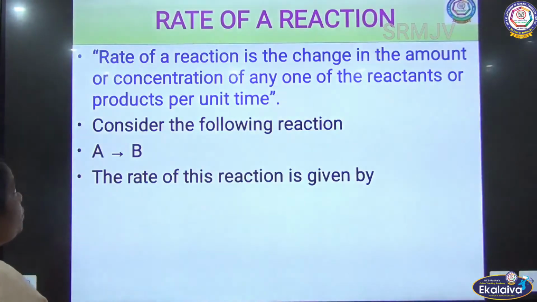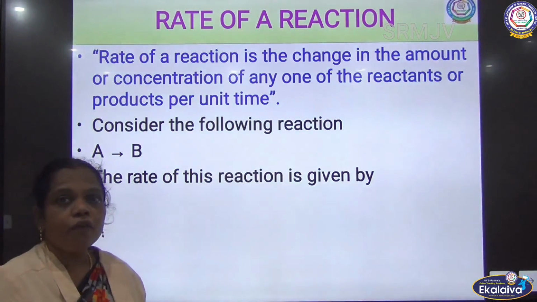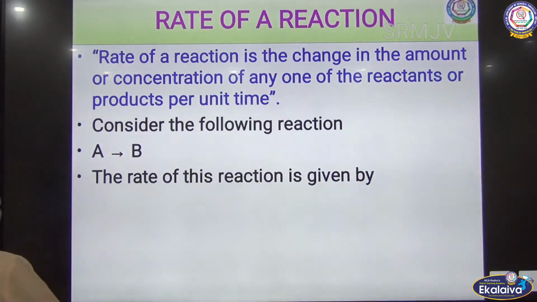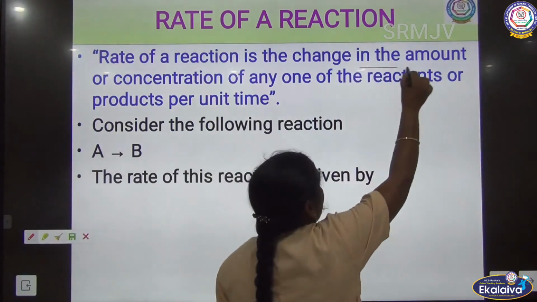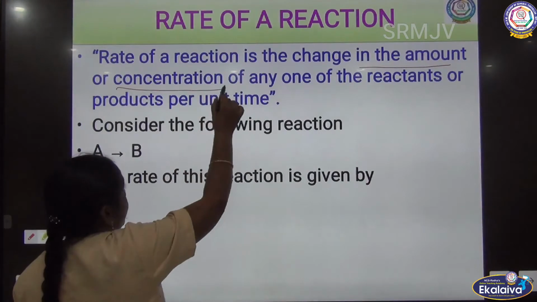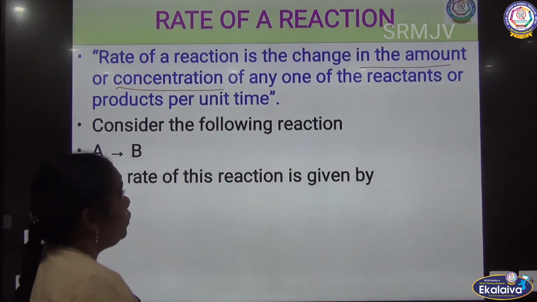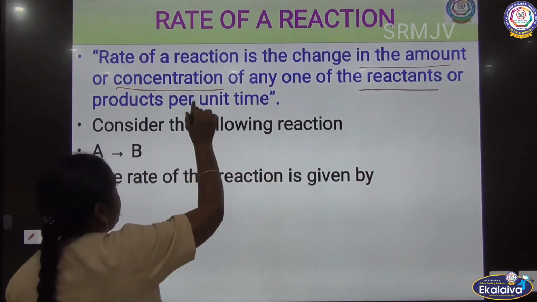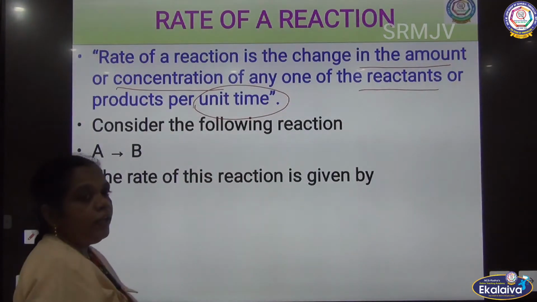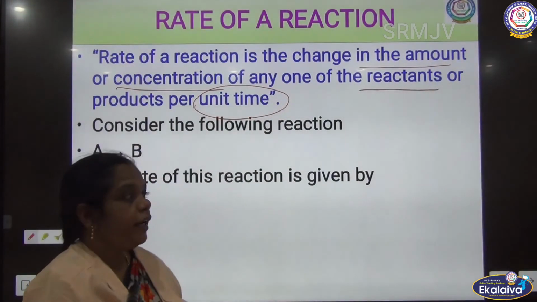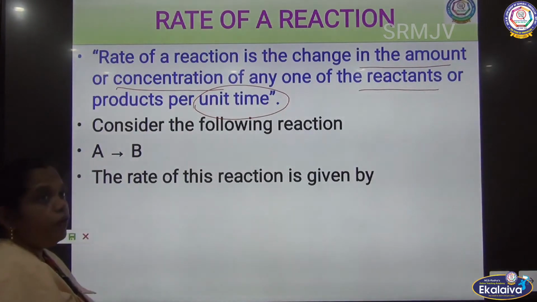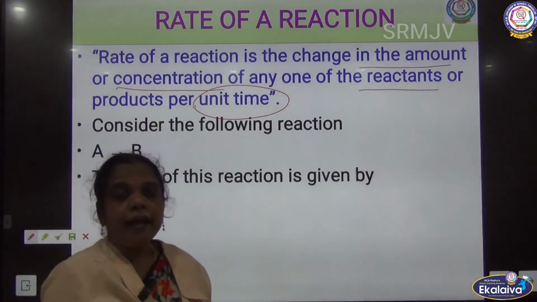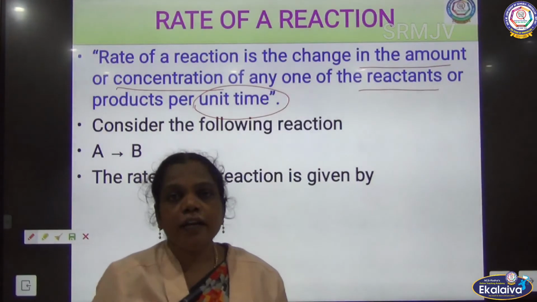And next, what is meant by the rate of a reaction? The definition is: the rate of a reaction is the change in the amount or the concentration of any one of the reactants or the products in unit time. The change in the amount of substance, or the concentration of any one of the reactants or the products in a given time, is called the rate of the reaction.